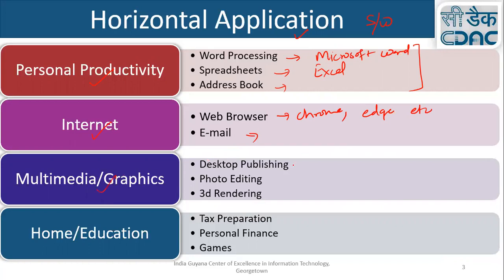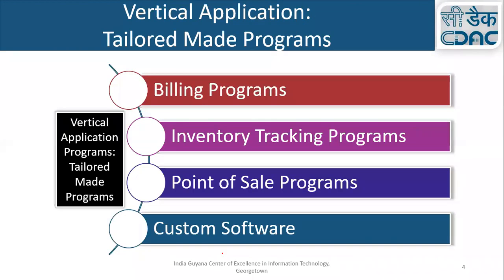Then multimedia software like desktop publishing software, photo editing, 3D rendering. You can just search on Google and you get a list of software in these different categories. These are not the names of the software, these are just the categories of software. If you search for email clients, you get a lot of names. Similarly, home and education: tax preparation software, personal finance, and game software. Okay, let's move to the next slide.